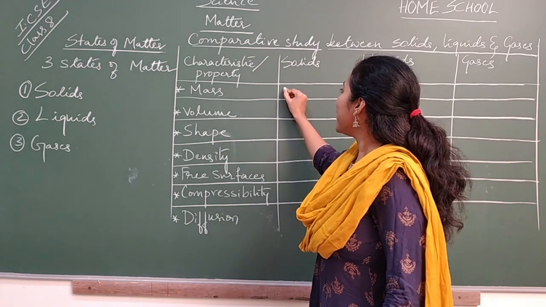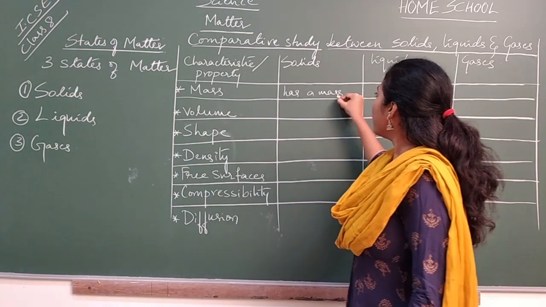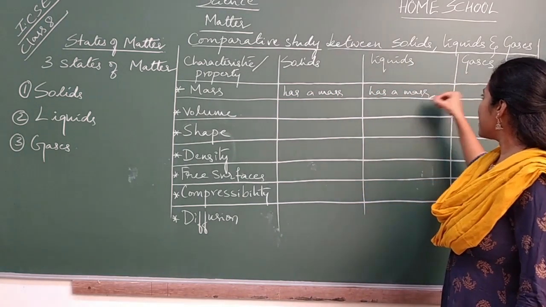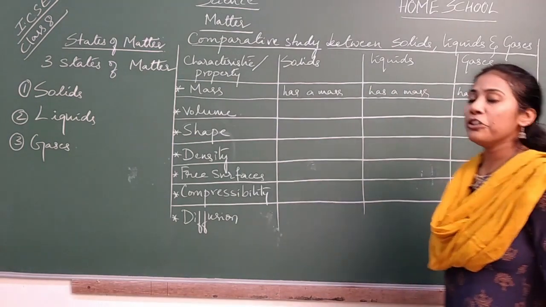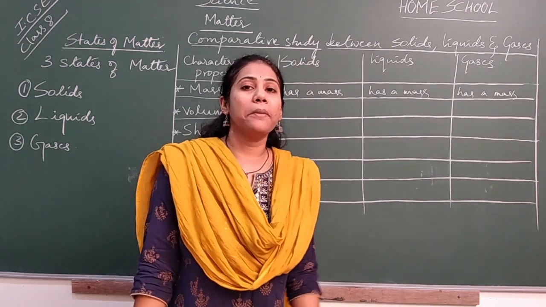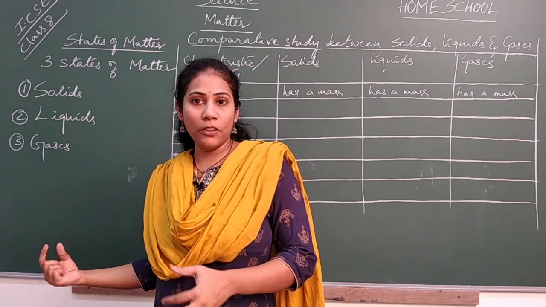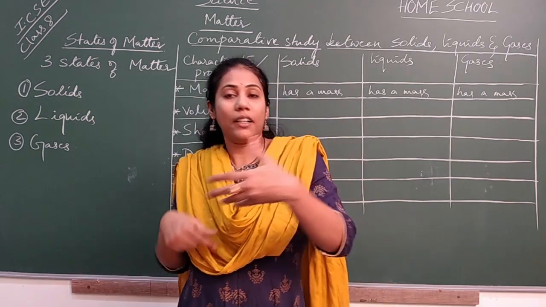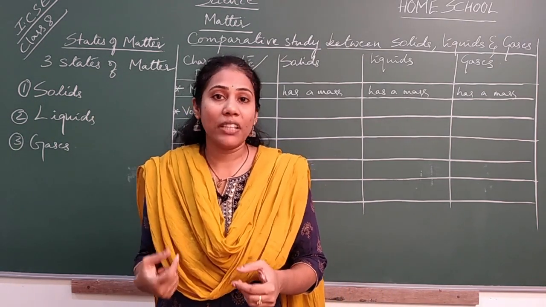So what you write here is: solids have a mass, liquids have a mass, and gases also have a mass. And how do you know that gases have a mass? In the previous video I showed a demonstration with balloons, an empty balloon and a blown balloon. Definitely the blown balloon will have more weight compared to the empty balloon. That means the gas also has a mass.